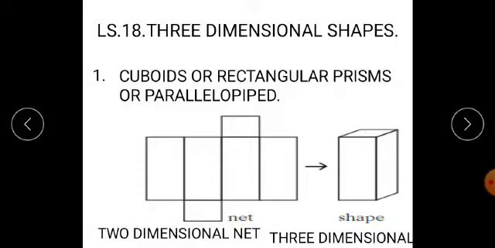Students, you are familiar with this net which we have seen last year also. This is a two-dimensional net. Students, if possible you have to make this net with the help of craft paper, and paste this face of this cuboid in your copy, and when you fold the entire faces of this cuboid, you will get the three-dimensional shape whose name is cuboid. This is a two-dimensional net, and after folding it, we get the three-dimensional shape. That is, the name of this shape is cuboid.